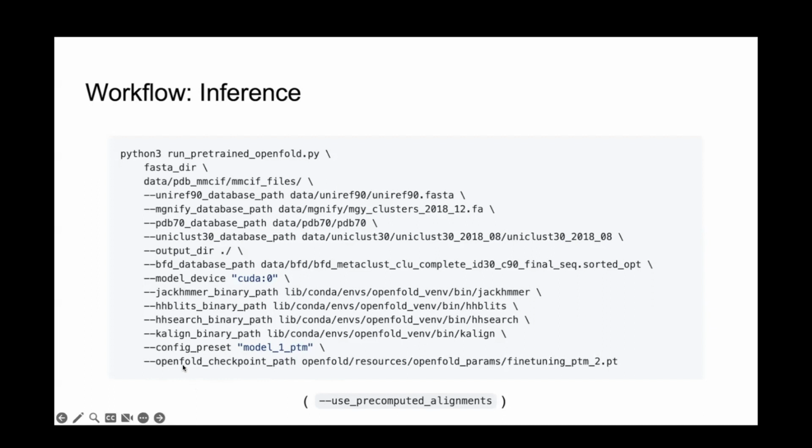Anything worth mentioning here? Oh yeah, of course. I've highlighted this flag down here. If you have MSAs computed already for your sequences, which if you're running it more than one time is likely to be the case, you can just use this use pre-computed alignments flag to pass the directory of MSAs. I'll talk about the expected format of that directory when we talk about training, but there's no need to run the entire expensive MSA computation pipeline every single time if you already have these MSAs pre-computed.